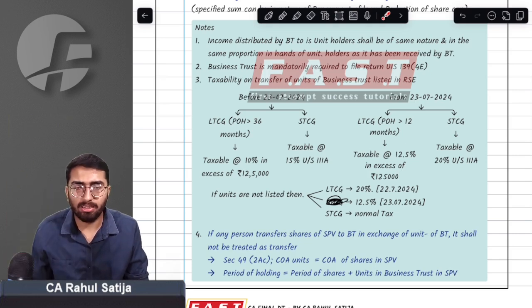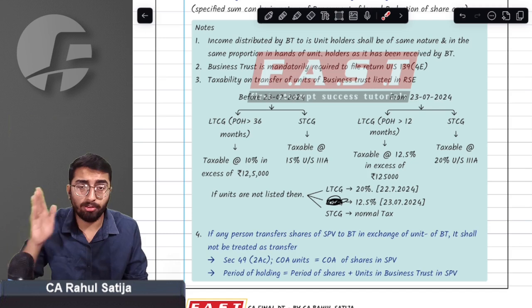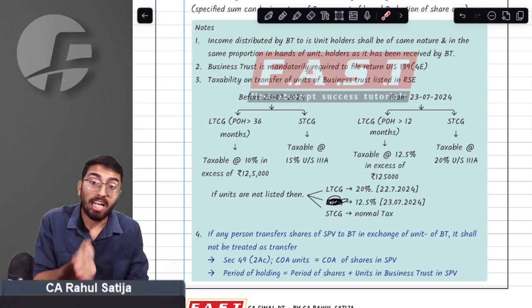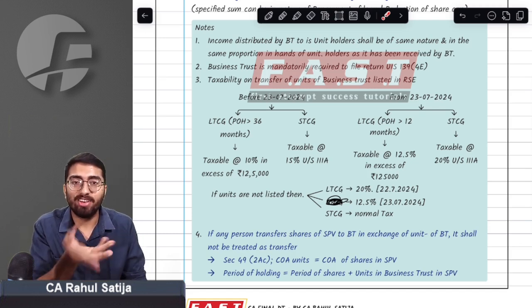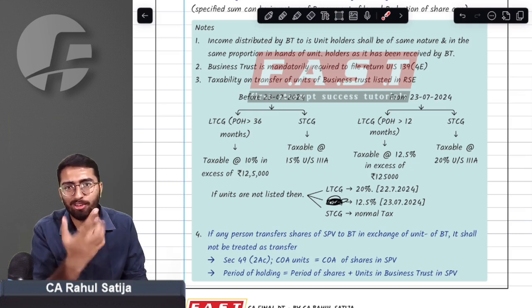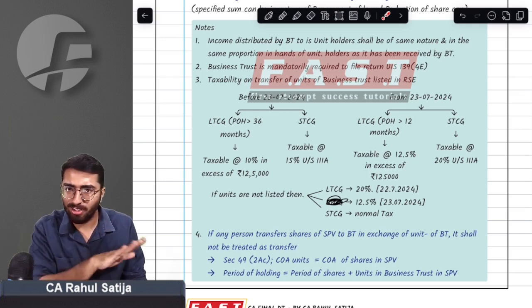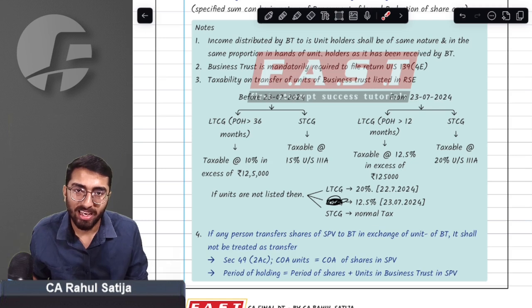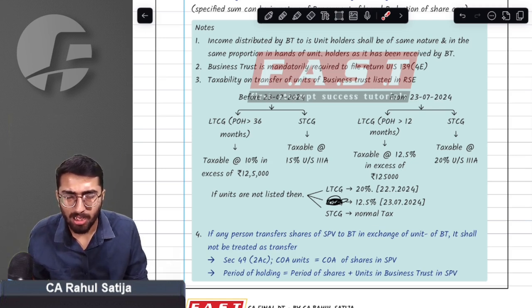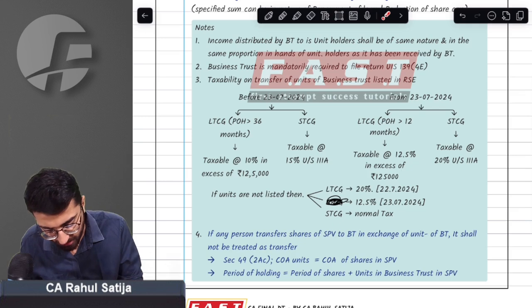Via Finance Act 2024, with effect from 23rd July 2024, if you hold any units of business trust, you just have to check the period of holding for 1 year. If you hold it for 1 year, then it will be long term, otherwise it will be short term. This is the major change it has brought. How taxation will change, just understand this.